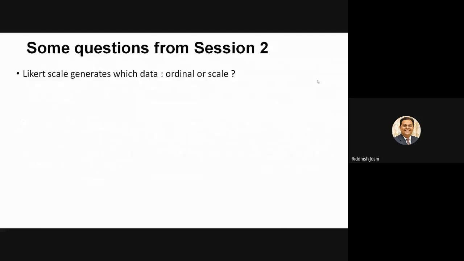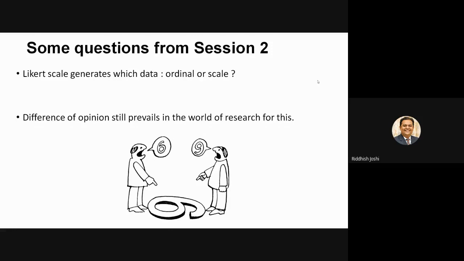Okay. Does a Likert scale generate ordinal or scale data? Now this is a very big question in the field of research. I will try to answer it the best possible way. I have to answer this in three parts. First part of the answer: difference of opinion still prevails in the world of research.